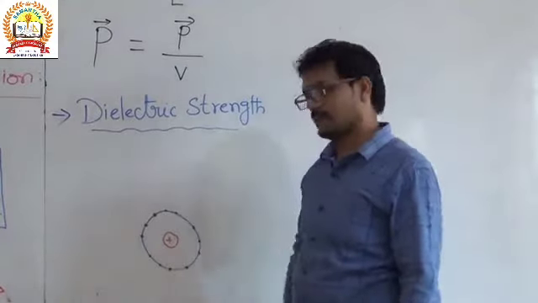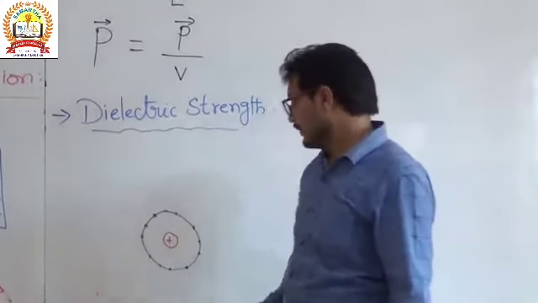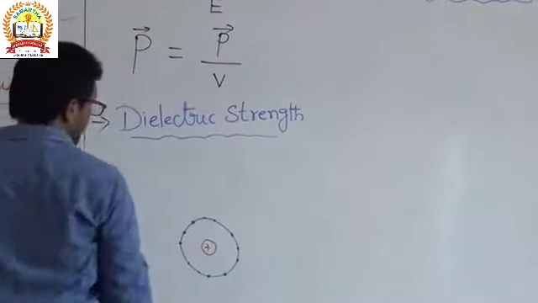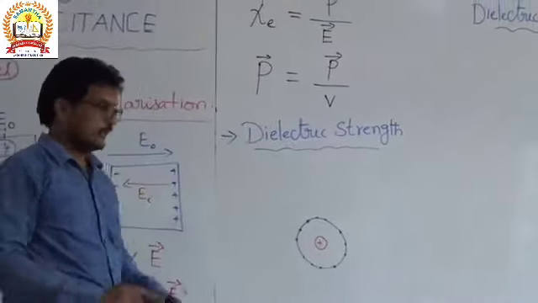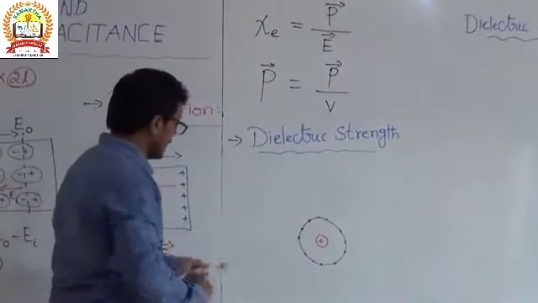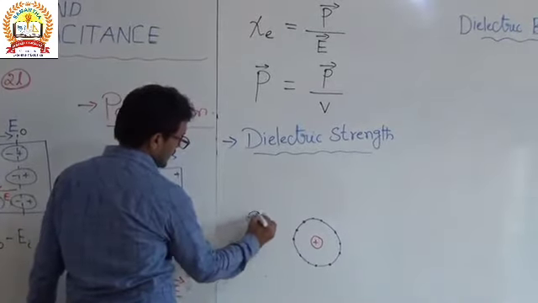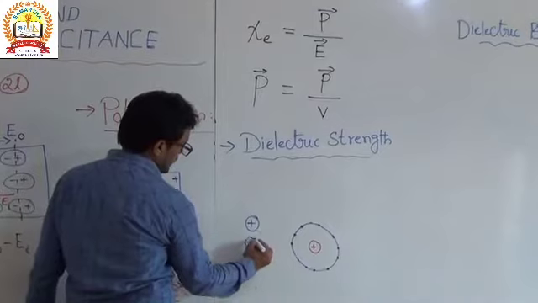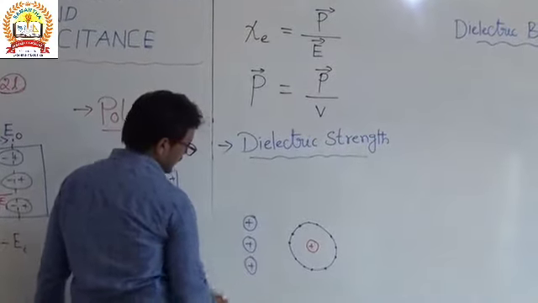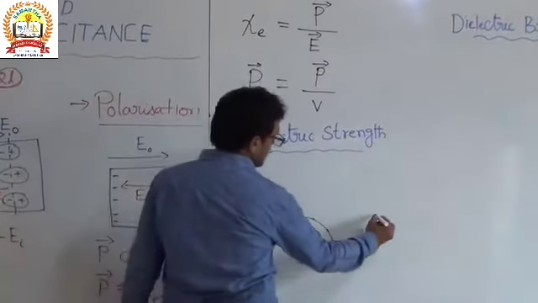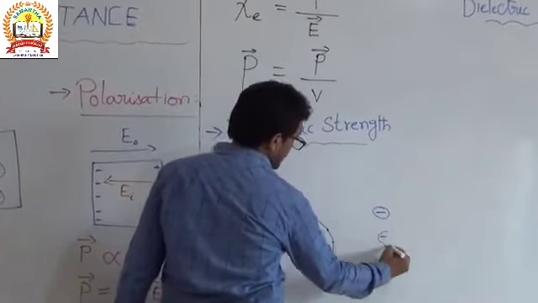Then if you apply a strong electric field to this substance, on this side we apply a strong electric field. This side is negative charge, and the other is positive charge.